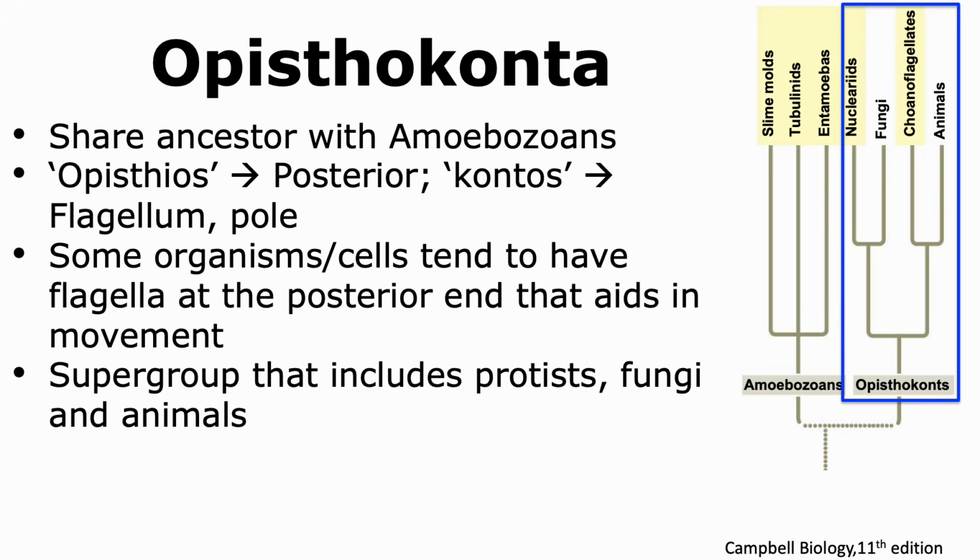The Opisthokonta can itself be considered a supergroup because it includes a diverse range of organisms, which includes protists, fungi, as well as animals. It is nested in the group of Amorphia.